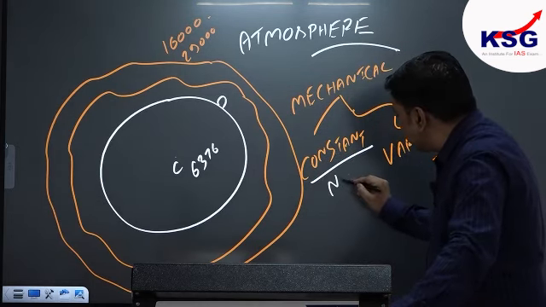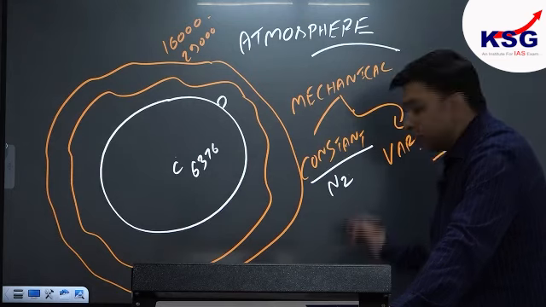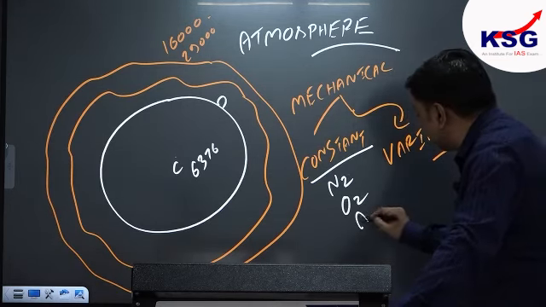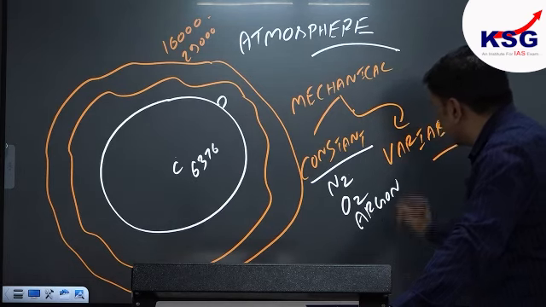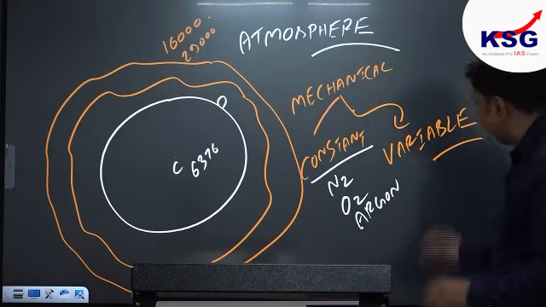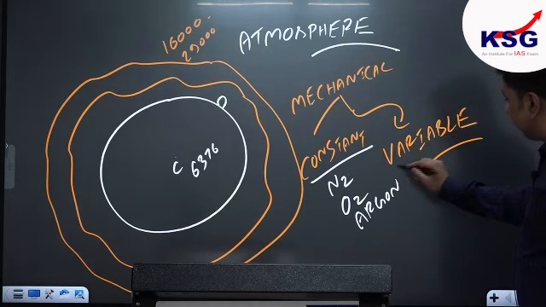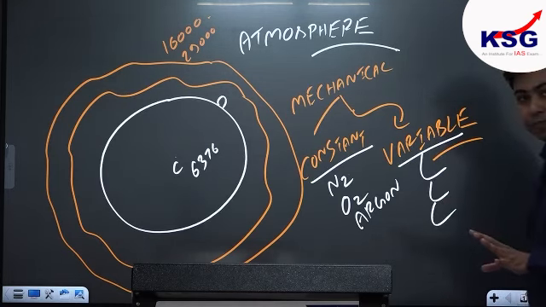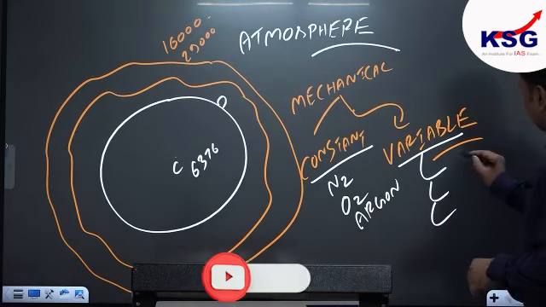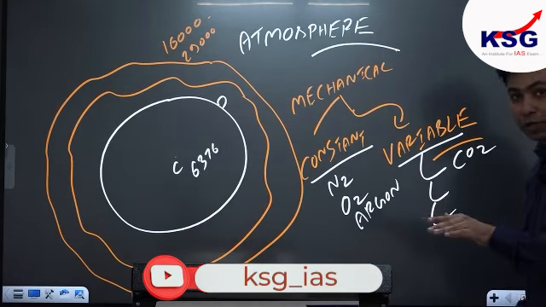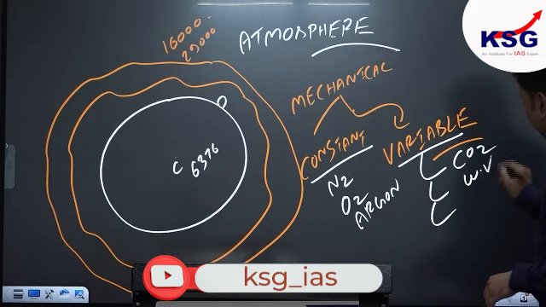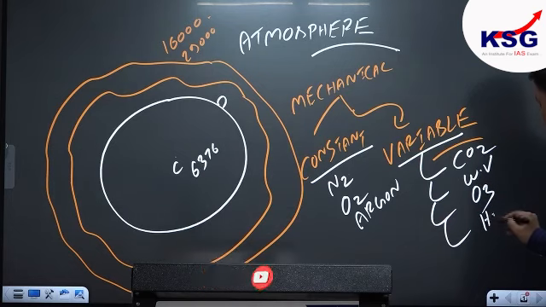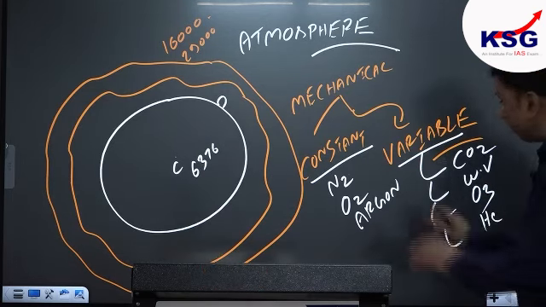The very first constant gas is nitrogen. The second constant gas is oxygen. And the third important constant gas is argon. Argon. Now, when I compare the constant gas with variable one, we are very sure, again, we are finding number of variable gases in our atmosphere. The very first variable gas is nothing but, of course, CO2, a greenhouse gas. Then we have water vapor. Ozone is again a variable gas. Again, some variable gases like helium, hydrogen, and so on and so forth. So, number of variable gases are there.